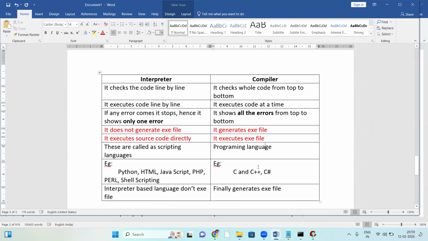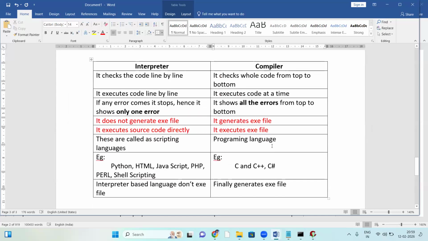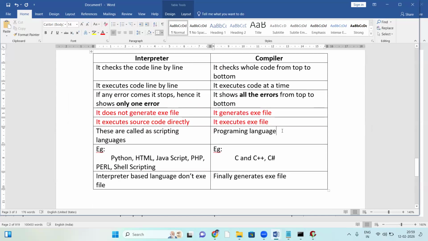Well and good. Maybe there is a doubt here. The trainer, Mr. M.N. Rao, is explaining everything, talking about C, C++, C Sharp, HTML, Python. Where is Java? Our course is Java, but he's not talking about Java. You are surely getting this doubt. Where is Java? Is it interpreter-based or compiler-based?